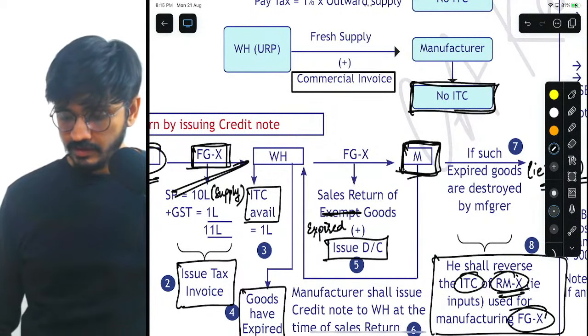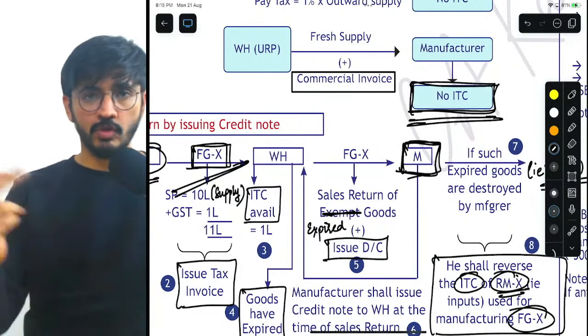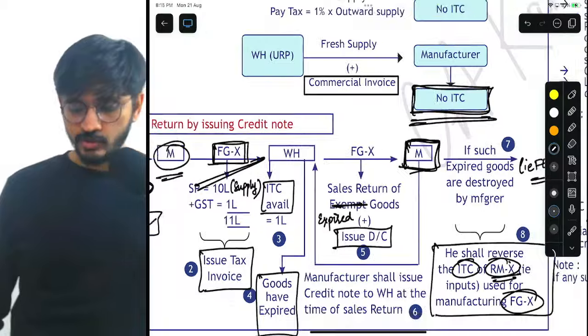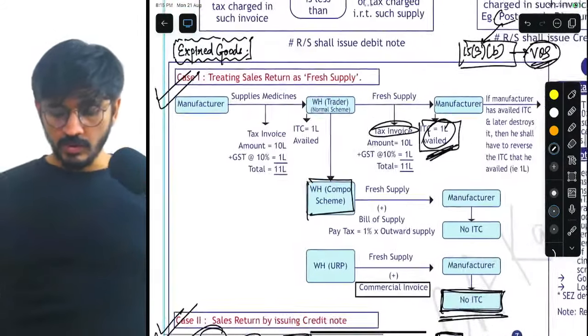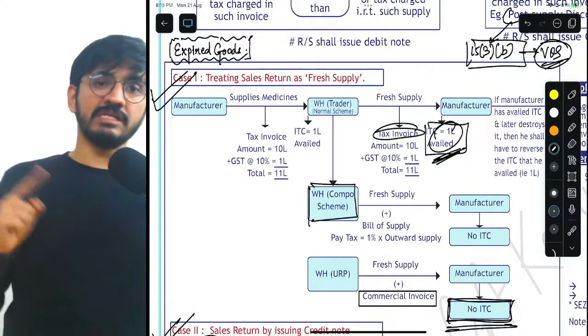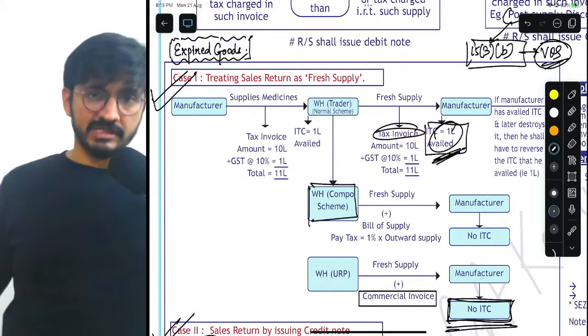Okay, and obviously, the recipient will also not take the ITC for the same. Okay, that's all I wanted to tell with respect to the treatment when it came to expired goods. One was sales return and one was fresh supply.